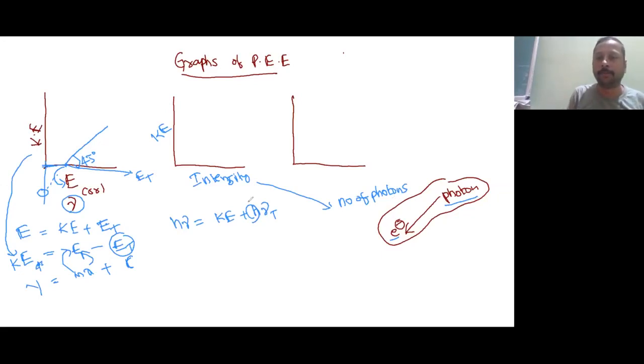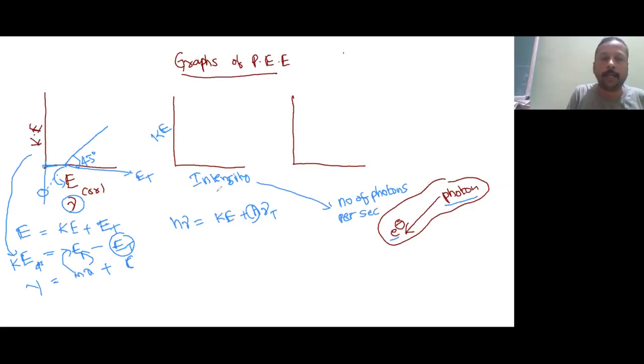That is not used here. That's why understanding the concept and applying it on the graph is very important. So intensity is number of photons emitted per second. By increasing intensity, I am not changing the energy.